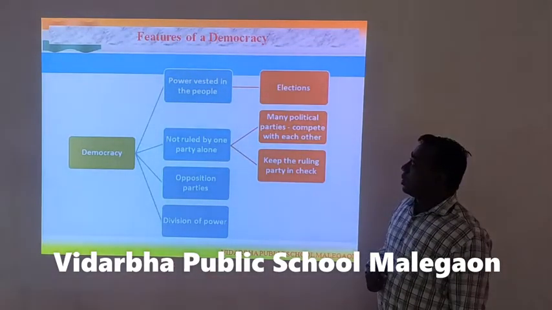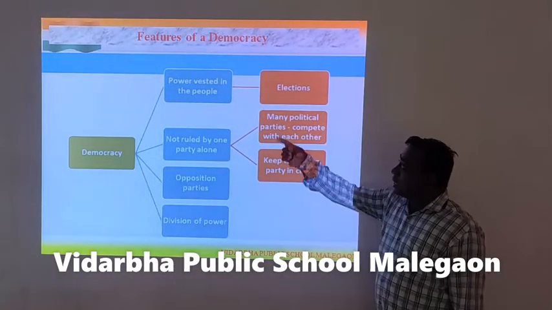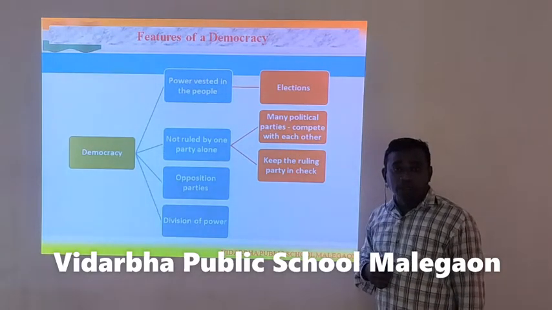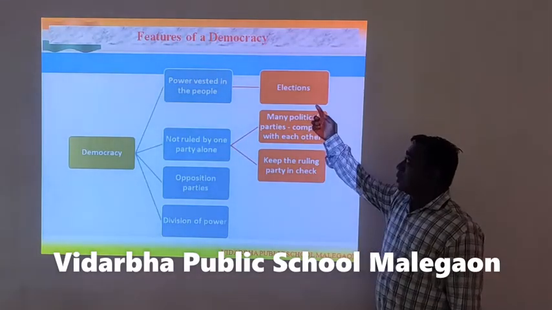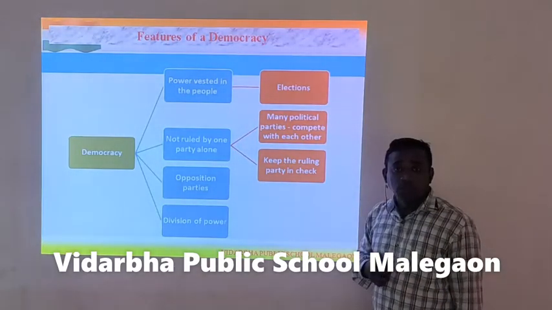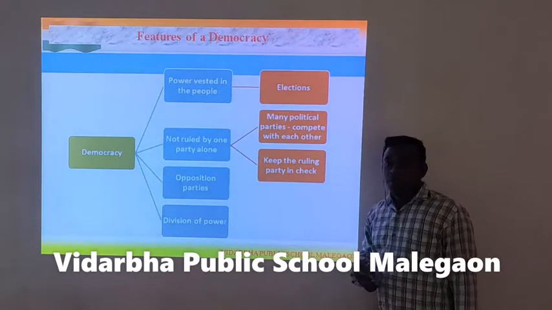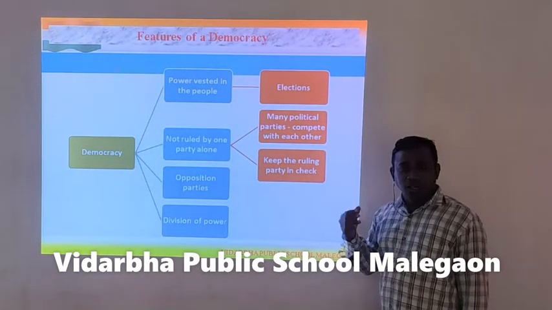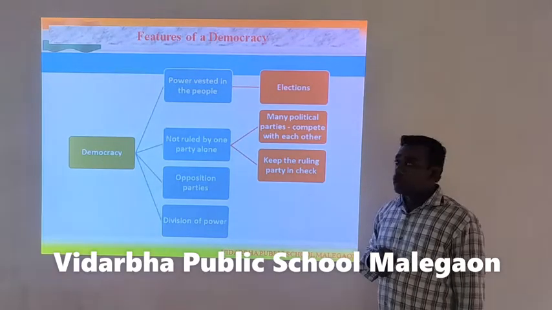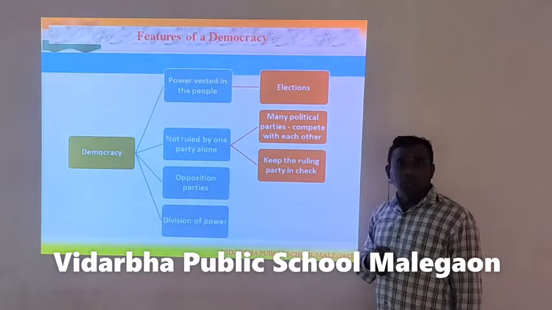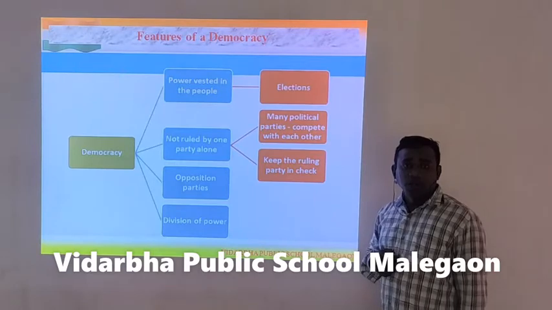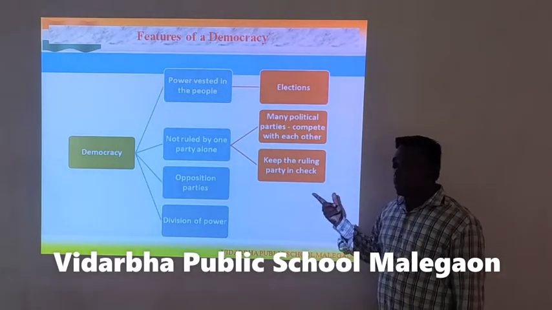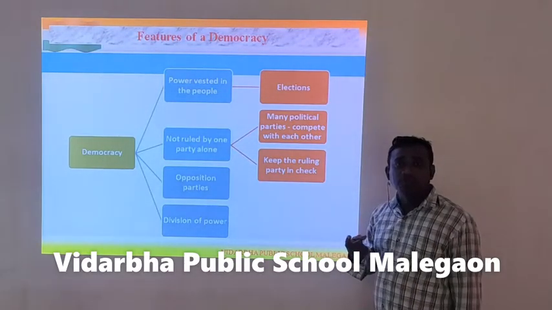So the main feature of democracy is that power is vested in the people. And how is the power executed by the people? It is executed in the form of elections. In India, elections at the central level for the central government take place every 5 years. So we elect our representatives every 5 years through a process called election. And it's not ruled by one party alone.